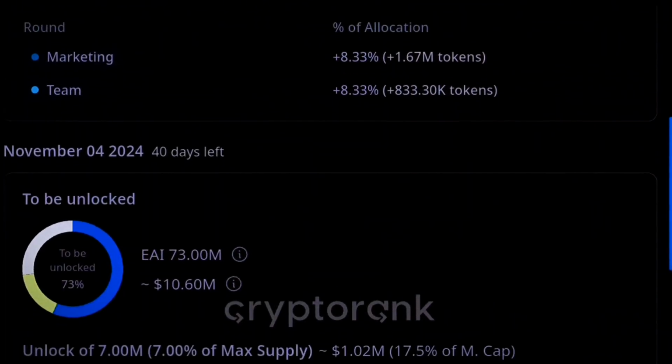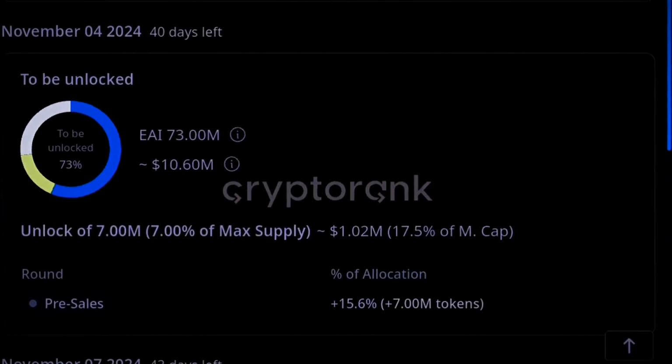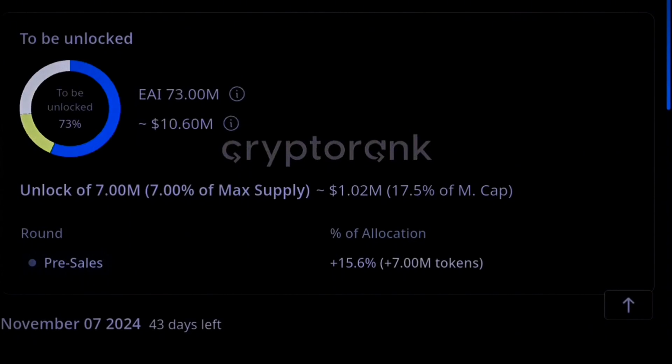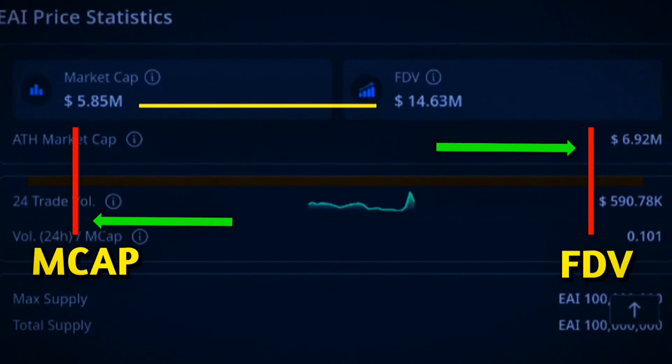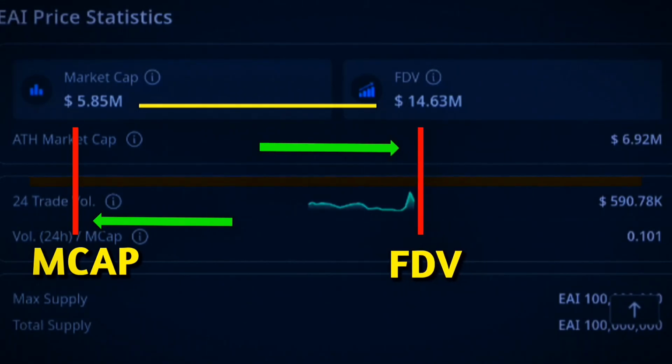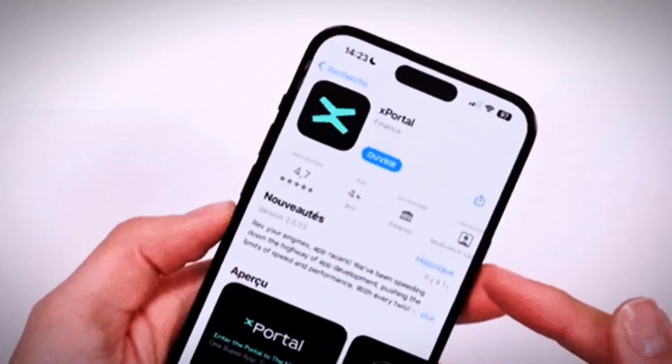So we know that with this token, there will be some release of tokens into the market. But even if there's release into the market, we've seen that the FDV and the market cap difference is not really that big. So we can say that this token is somehow okay to invest in based on the metrics that we are looking at.